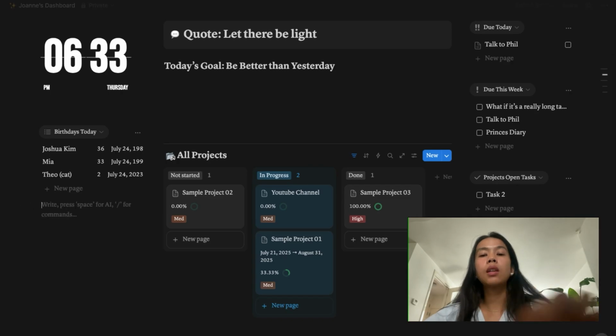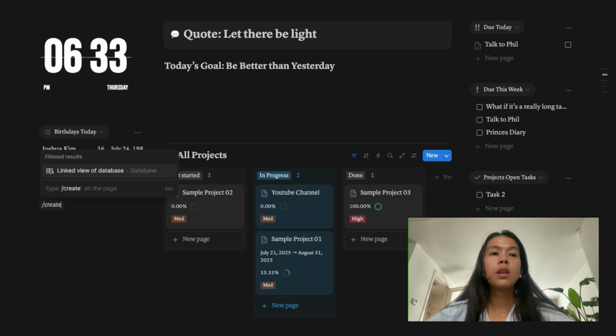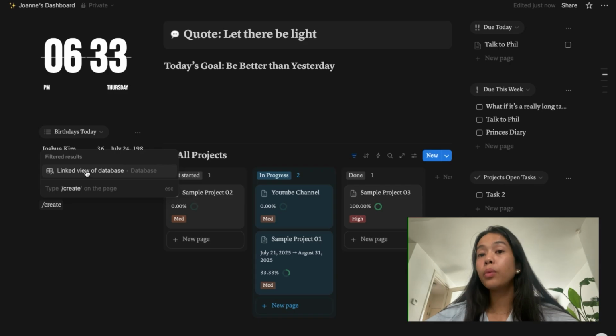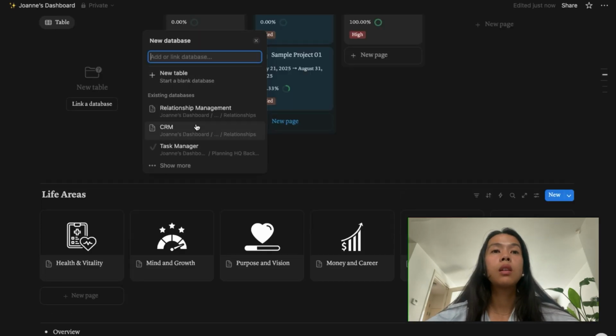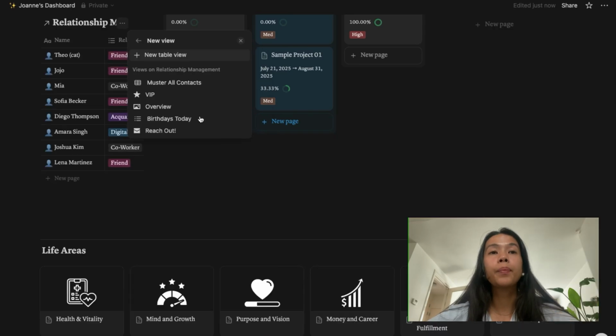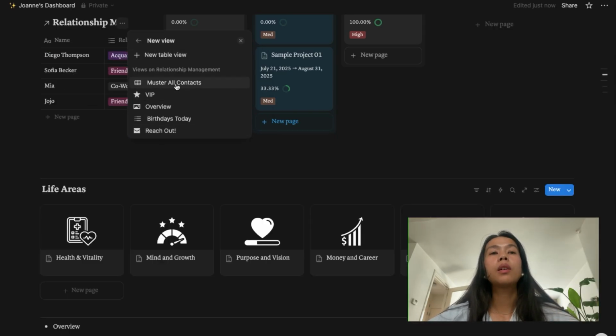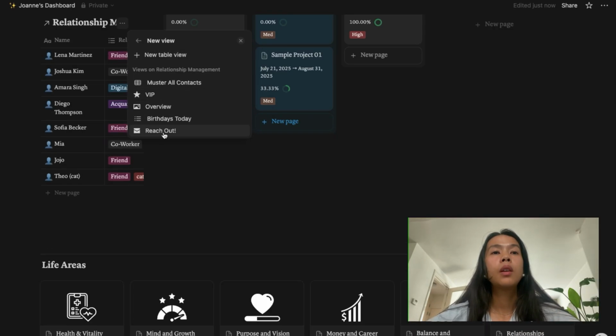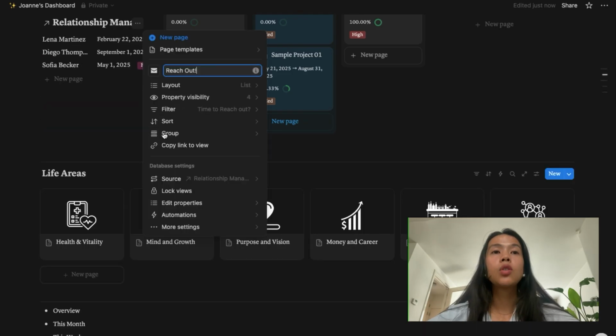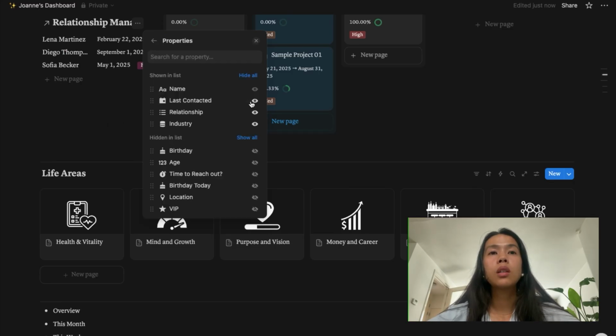If we go back to the dashboard, I can link this view that we just created. So create linked view of database, and we go to relationship management. That is our master. And here I'm going to get reach out. Okay, and in this view, I want to see just the last contacted view.